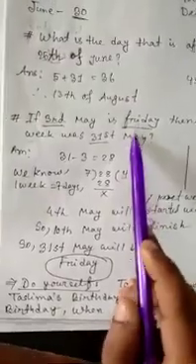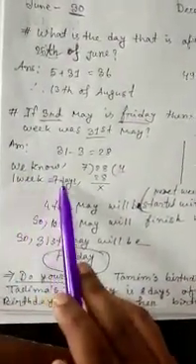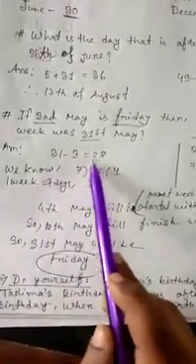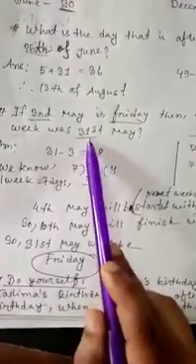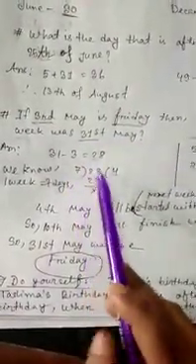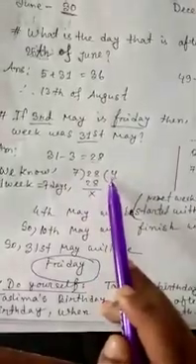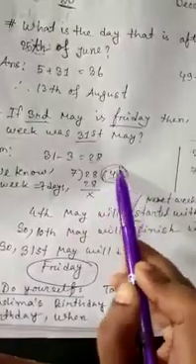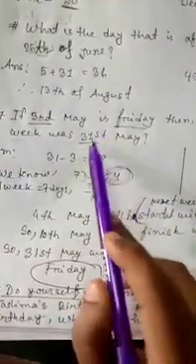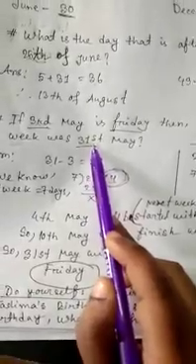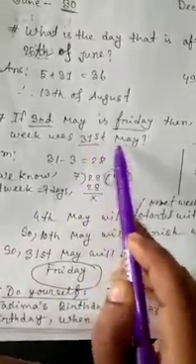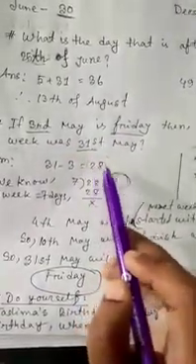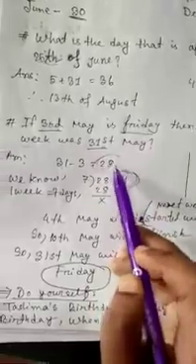Okay. Now we know 1 week is equal to 7 days, right? So we have to divide 28, the remaining days of this month, by 7, and there is no remainder. We got the quotient 4. That means there are 4 complete weeks in the month of May. We have to find out the day of the last date of May.